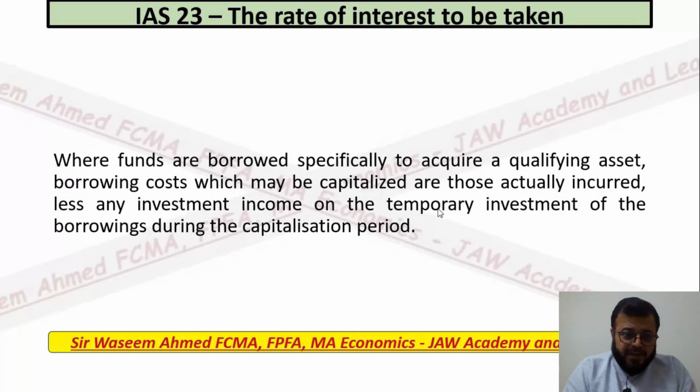Smart treasury departments don't keep all the funds in the current account. They make a plan, and as per plan, the extra funds they invest in the bank account and keep getting money for that. So if you have anything like this, you have to take the difference. You don't have to treat this investment income as something else. No, you have to take the difference amount as the borrowing cost.